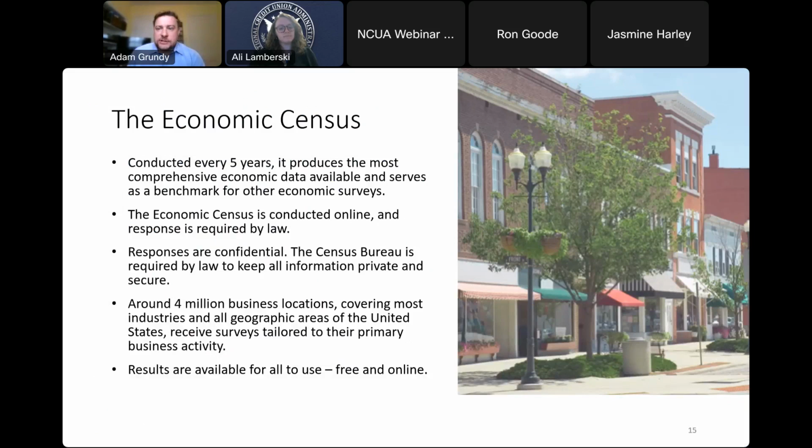So before I go into some of the demos for some of our data tools today, I want to also talk about the Economic Census. The Economic Census is conducted every 5 years, in years ending in the digit 2 or 7. So we're currently in the 2022 Economic Census cycle. The data is collected online, and the response was required by law during this collection period. There are about 4 million business locations that covered most industries, and the results are all available free and online. So this is one of the main resources that's available as we release data for it.